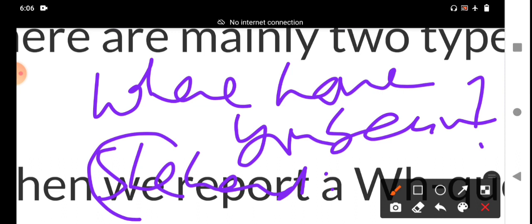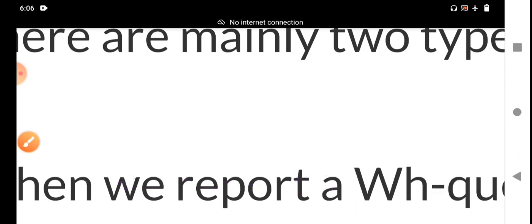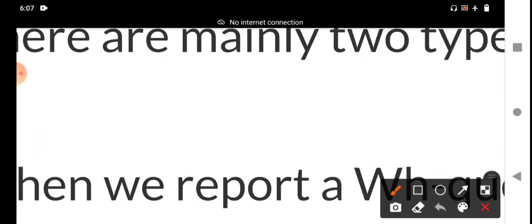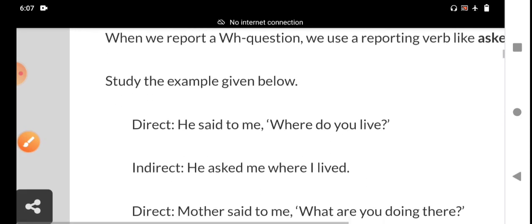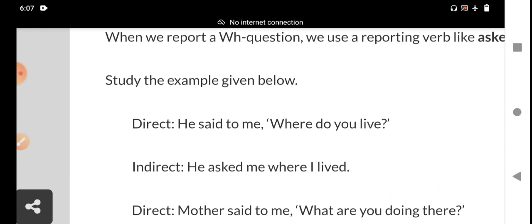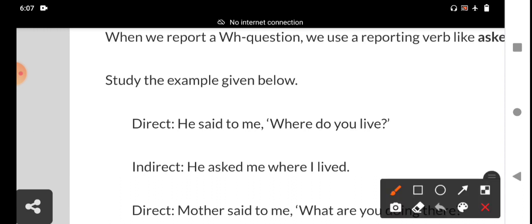What are you doing? She asked what we were doing. The pronoun changed, the tense changed, and if there is an adverb of time or place, it may be changed. Okay, why are you here? And then we go to some of the examples here. Here the WH questions are there, one question, two examples.